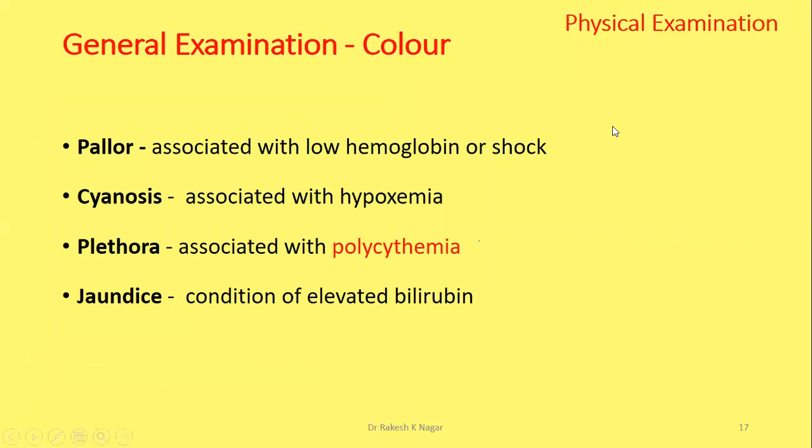Now come to the general examination of color. You can find pallor, cyanosis, plethora, and jaundice. These are broadly explained color changes. Pallor is associated with low hemoglobin or shock.